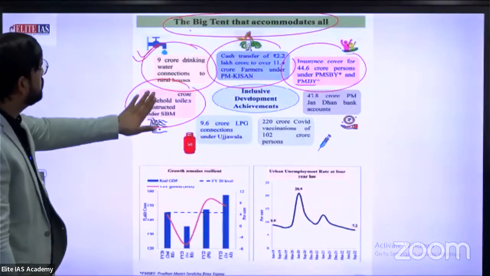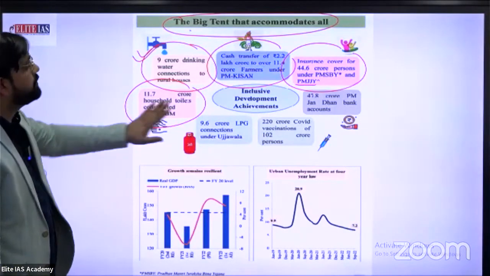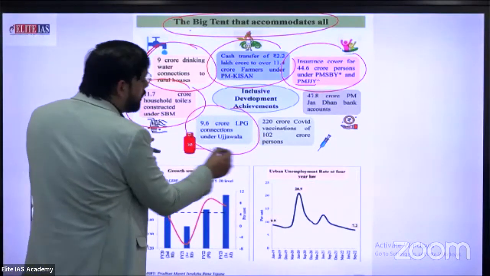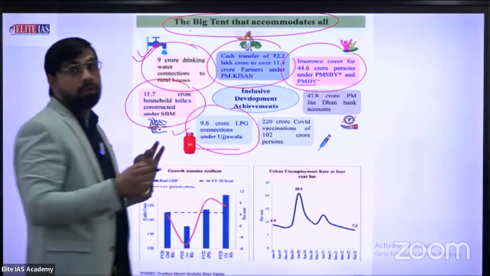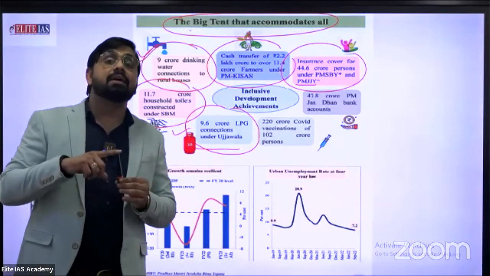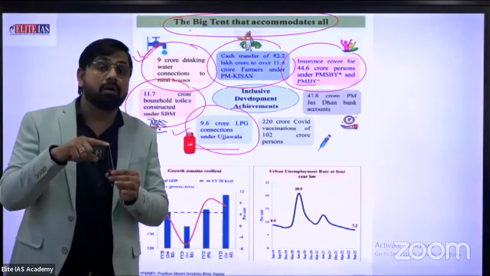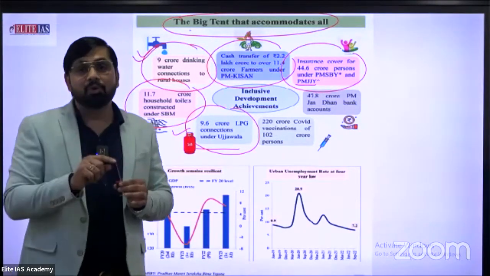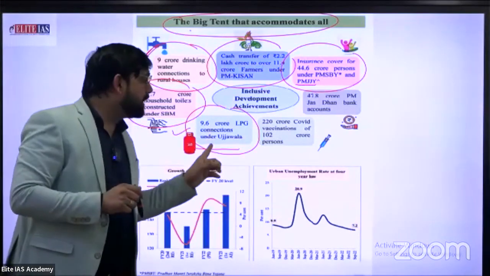11.7 crore household toilets constructed under the SBM scheme. 9.6 crore LPG connections under Ujjwala Yojana. This is the perfect example of the SDG goal for good health and also good life. This is the example of good life.